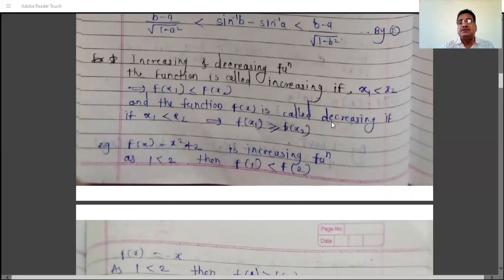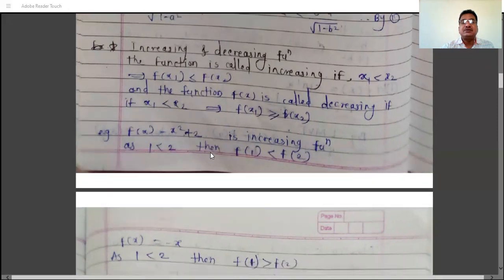And the function f of x is called a decreasing function if x1 is less than x2 implies f of x1 is greater than or equal to f of x2. Then the function is called a decreasing function. So if less than remains less than, then the function is increasing. If less than becomes greater than, then the function is called decreasing.